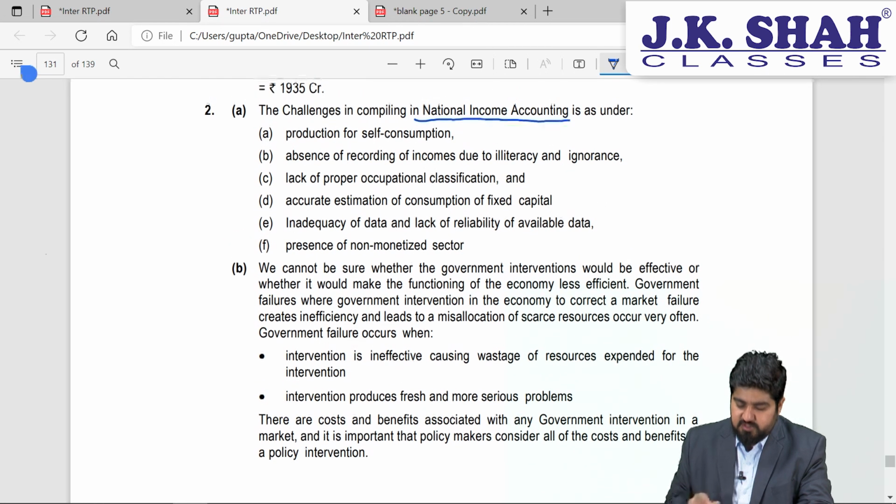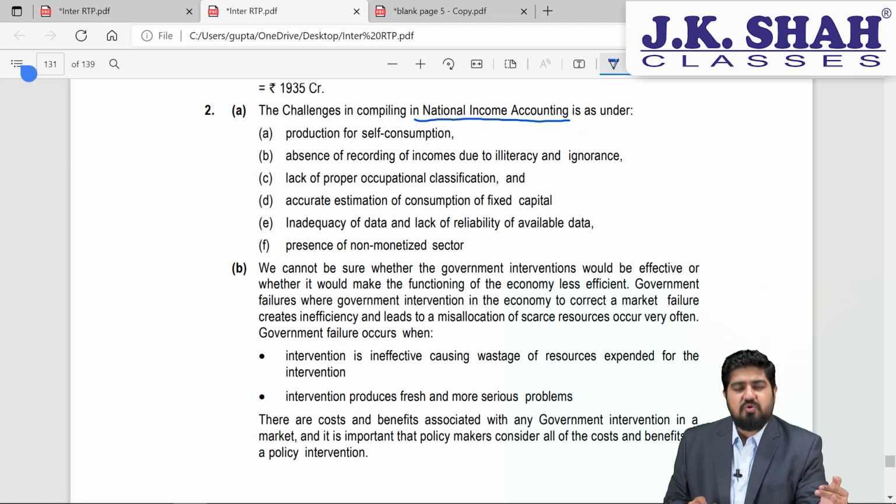First one, production for self-consumption is a very big challenge. Why? Because whatever self-consumption is done by the producer, they do not disclose it to the government. This is the thing that we have used for ourselves. They just tend to avoid. So there is production which is happening, but it is not being recorded in the market. So we do not get the precise amount of national income. That's why it becomes a challenge in calculating national income.